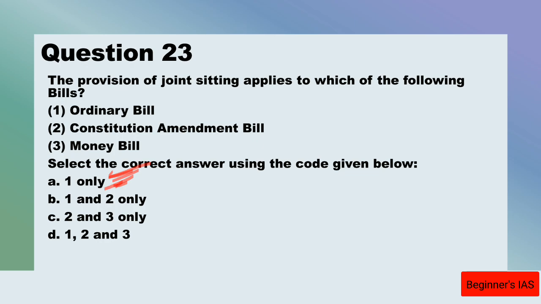The provision of joint sitting is applicable to ordinary bills or financial bills only, but not to money bills or constitutional amendment bills. Therefore 2 and 3 are wrong. The answer for question number 23 is A, 1 only.